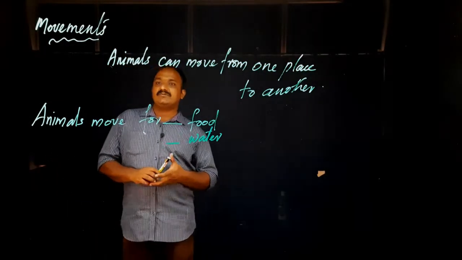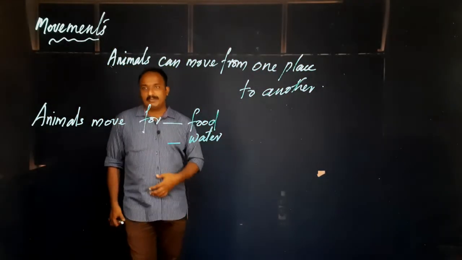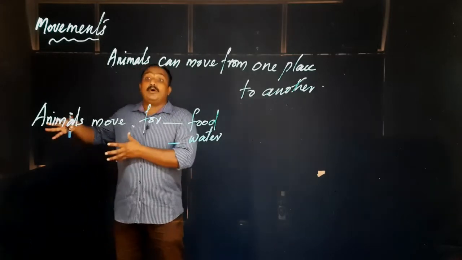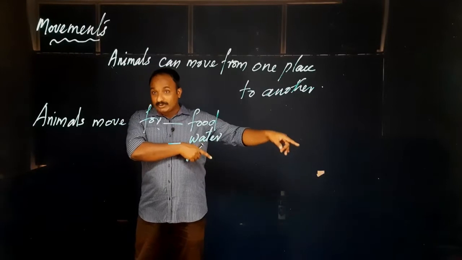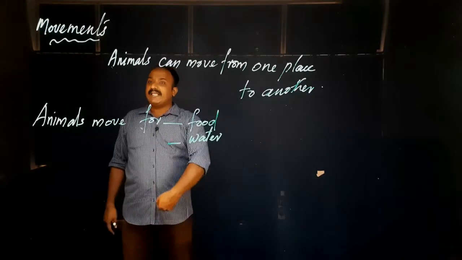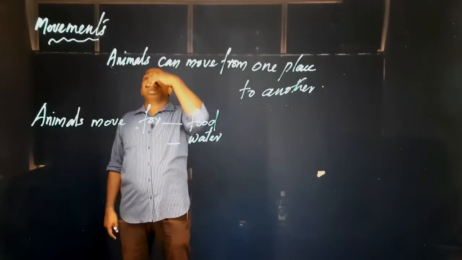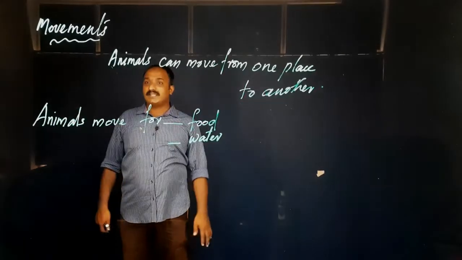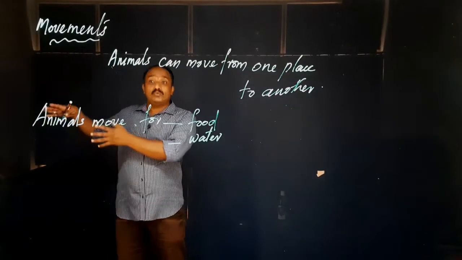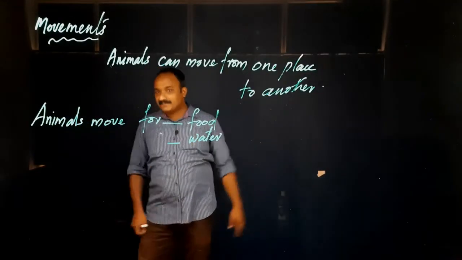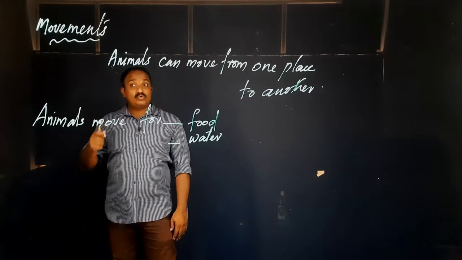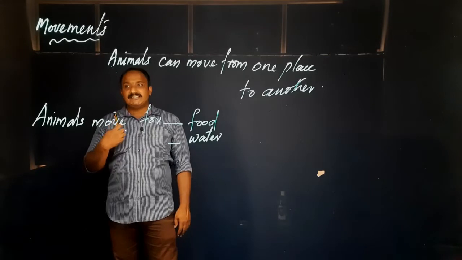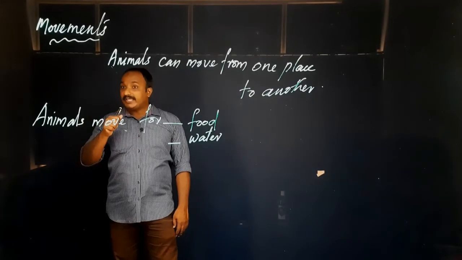That also you might have seen on TV or on the mobile. A group of elephants come together and go to the river, and they take water through the trunk and drink. For that they are moving as a group. Sometimes in school you ask your teacher, may I go for drinking water?